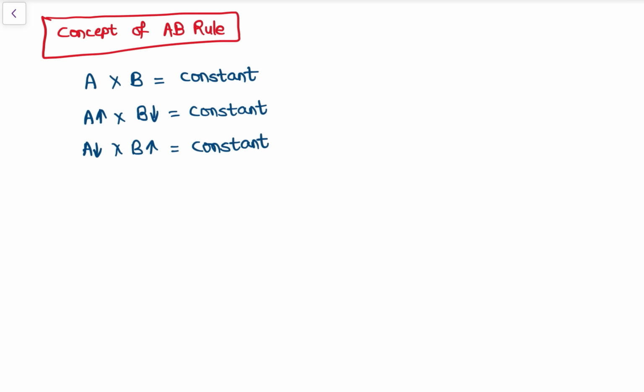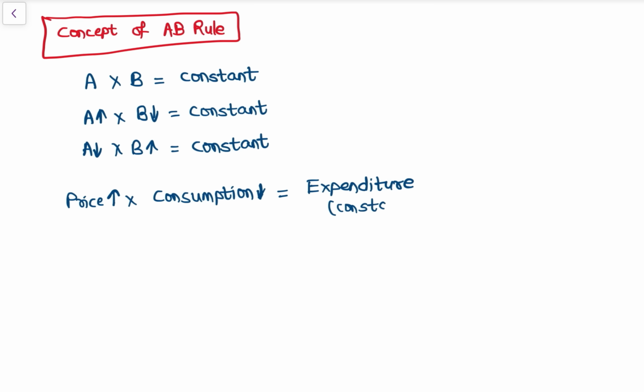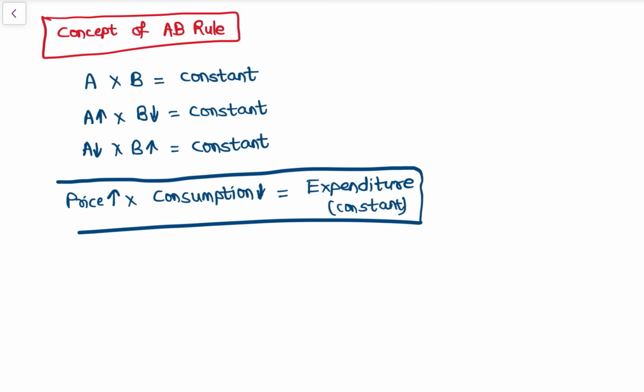मतलब ये product है वो change नहीं होगा. It is used in price into consumption is equal to expenditure. कॉन्सेप्ट में यूज करेंगे. जैसे प्राइस इंक्रीज हुआ पर कंजम्पशन कितना कम होना चाहिए टू मेक द एक्सपेंडिचर कांस्टेंट. In this kind of questions we use this AB rule. We'll do questions, you will get more clarity.